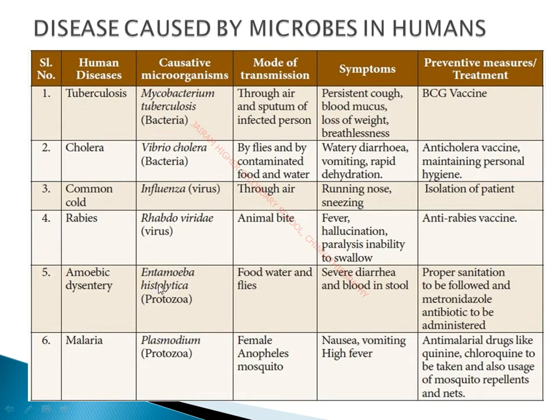So the Entamoeba histolytica is the causative organism of amoebic dysentery, and it can spread through food, water and flies. And flies, mostly house flies and mosquitoes, and apart from that many other flies also transmit the diseases. Okay, and severe diarrhea and blood in stool is the symptom of amoebic dysentery.